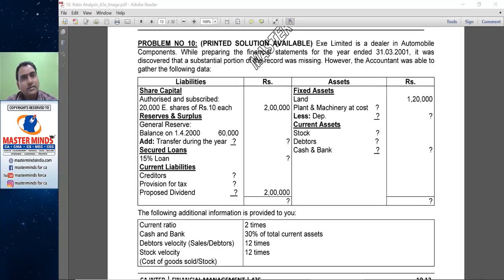General ledger opening balance 60,000 and transferred during the year we don't know. Secured loans 15% loan. Current liabilities: creditors, provision for tax, proposed dividend. So the total was 2 lakhs. But the amount of current assets individually as well as a whole we don't know.